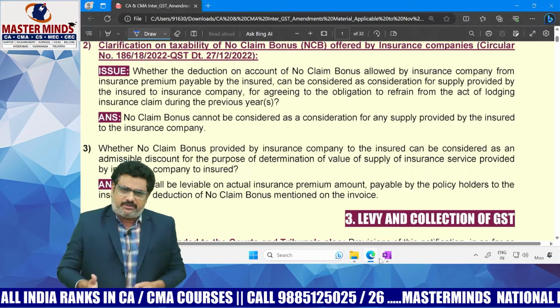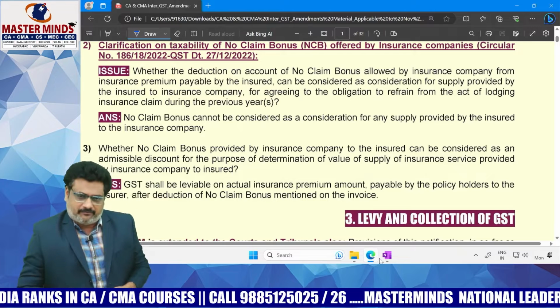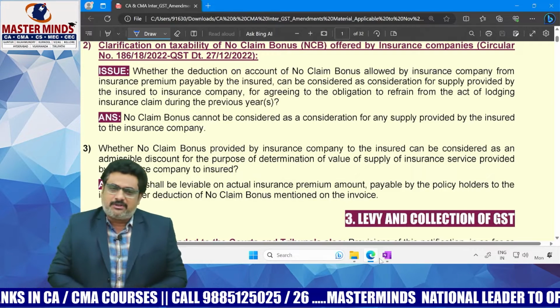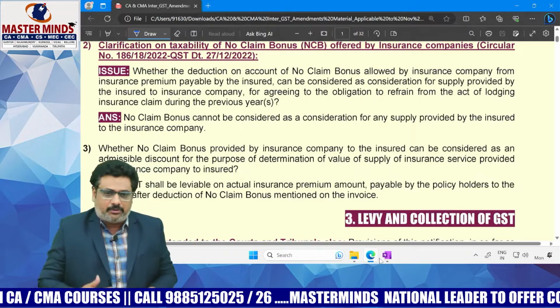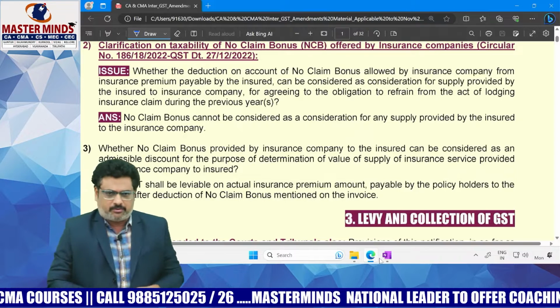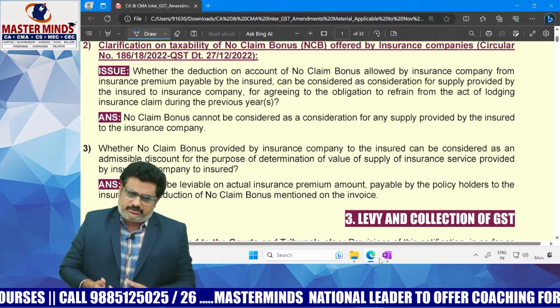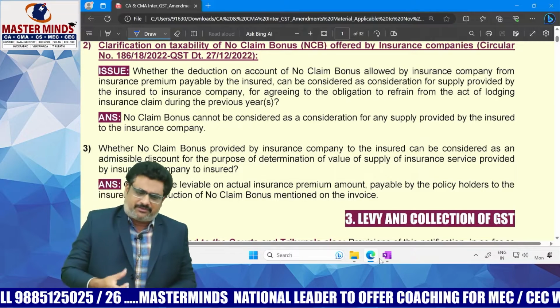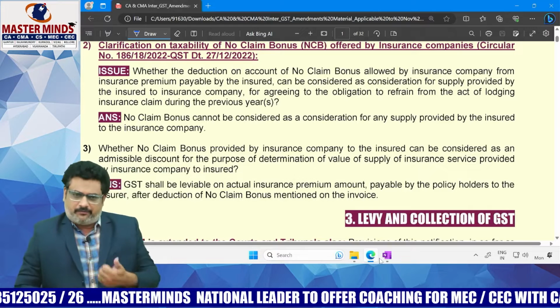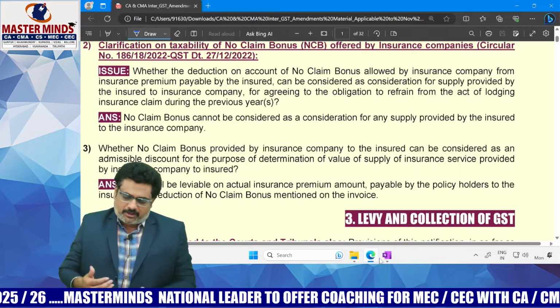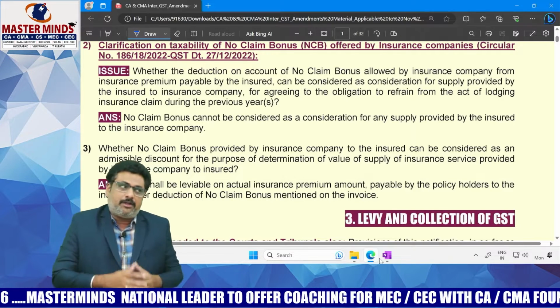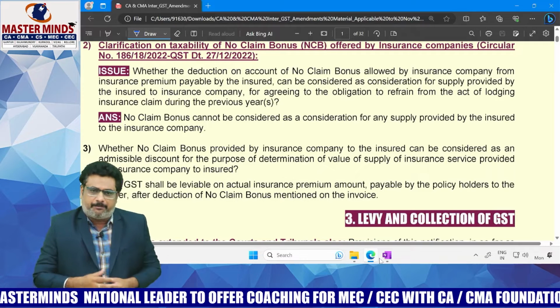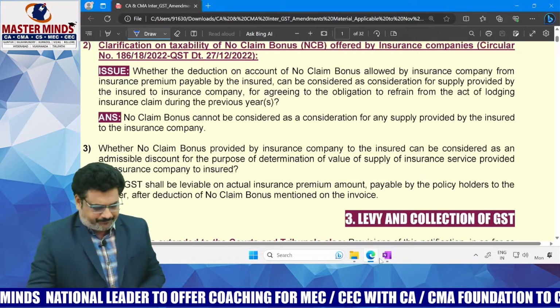In the previous year, you did not make any claim with respect to the insurance. Therefore, when you want to renew the insurance policy now, since no claim was there in the previous year, some extra deduction will be given in the form of no claim bonus from the insurance premium that is needed to be paid in this particular year.